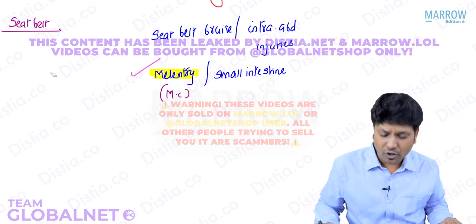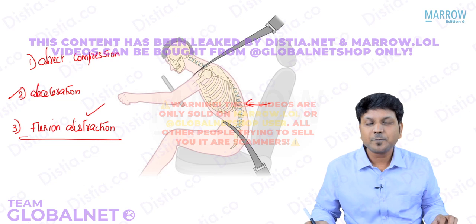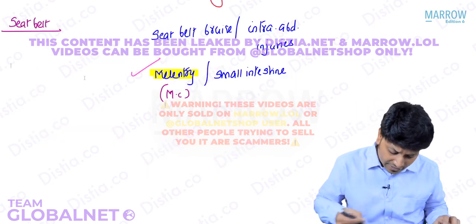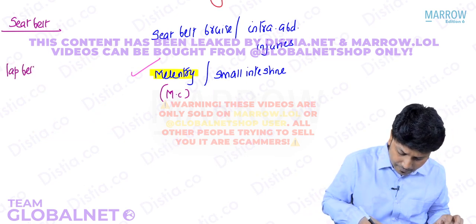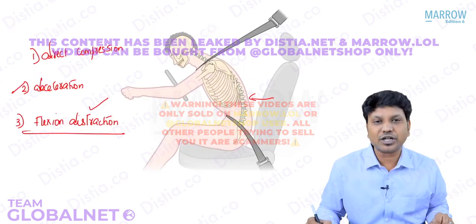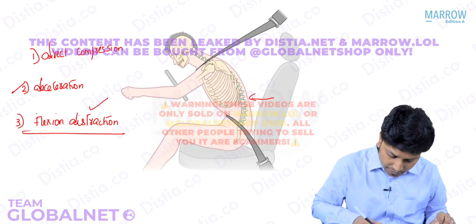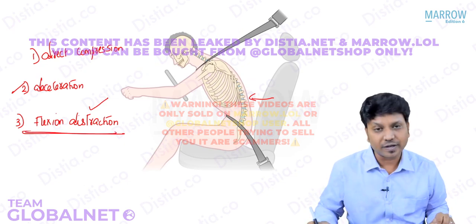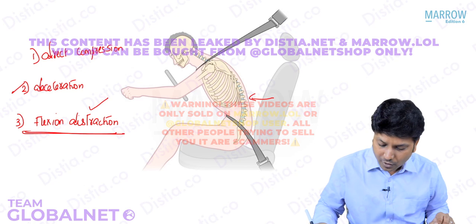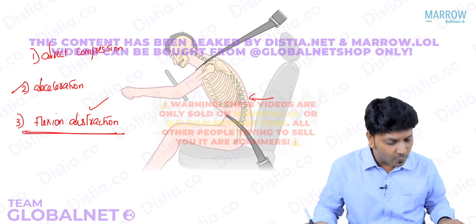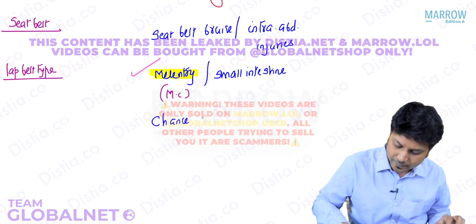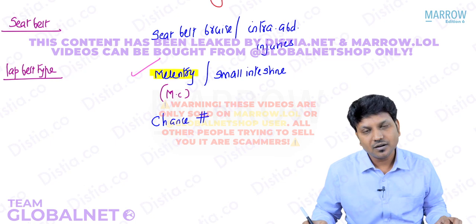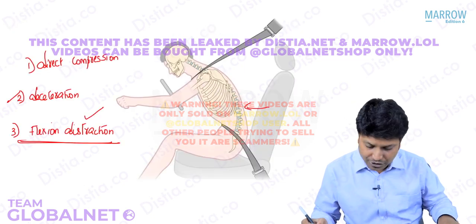The third type of trauma is flexion distraction injury. This is very, very commonly associated with the lap belt type, where the person hyperflexes over the seat belt. You can have what is called flexion distraction injury, right? The vertebral column goes through flexion distraction, wherein we find what is called a chance fracture. Okay. I'll show you the chance fracture. You need to have a look at it.